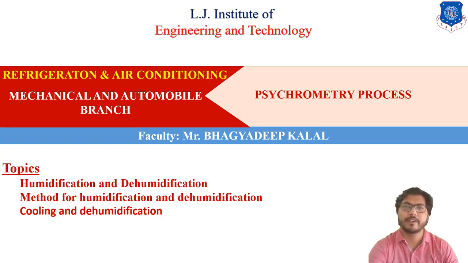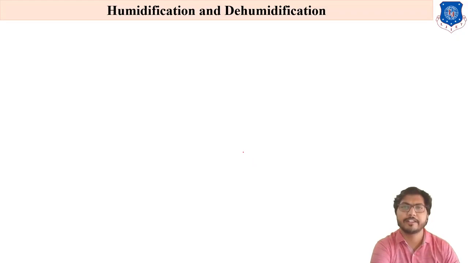Today I will discuss psychrometric processes. In earlier lectures we already discussed two psychrometric processes, sensible cooling and sensible heating. Today in this lecture we discuss the humidification and dehumidification process, methods for obtaining humidification and dehumidification, and the cooling and dehumidification process. So let's start with humidification and dehumidification.